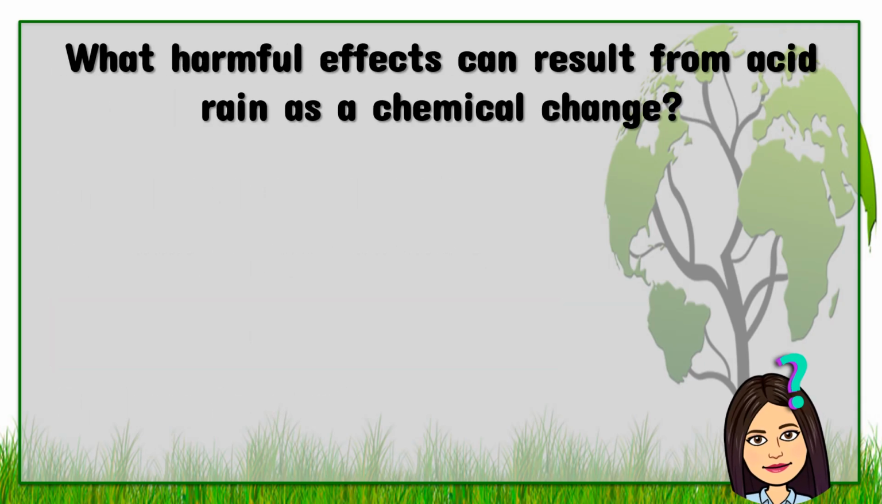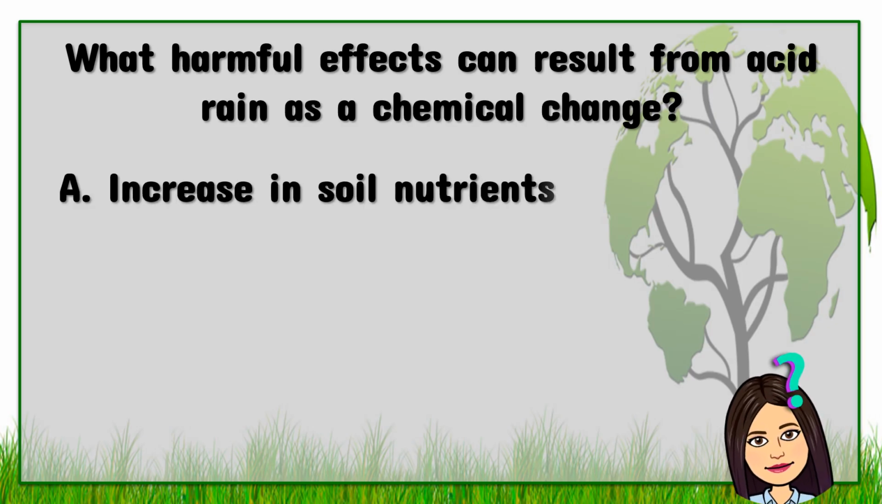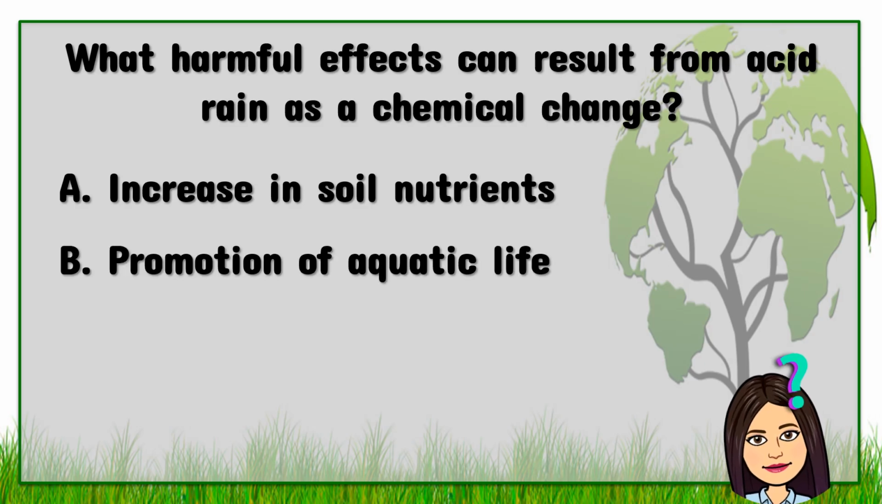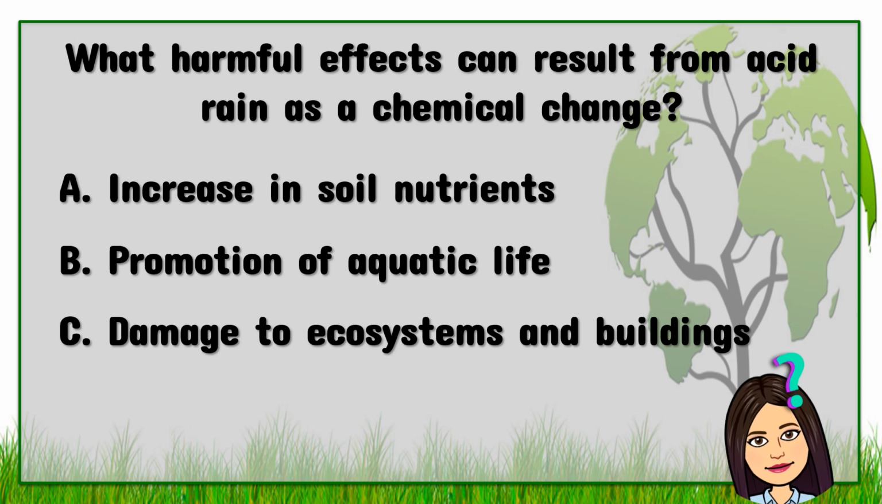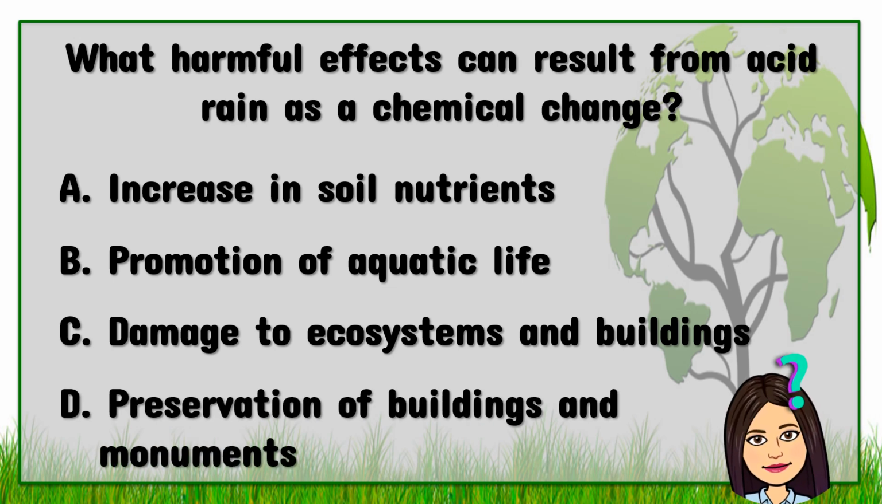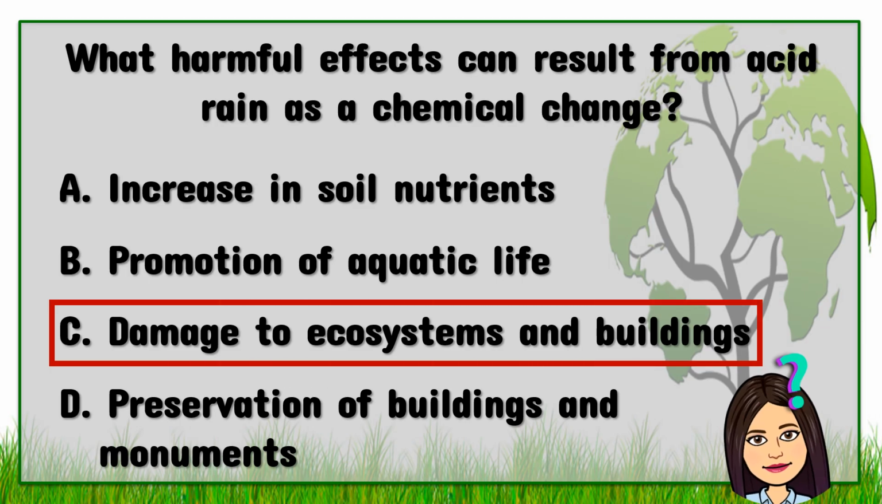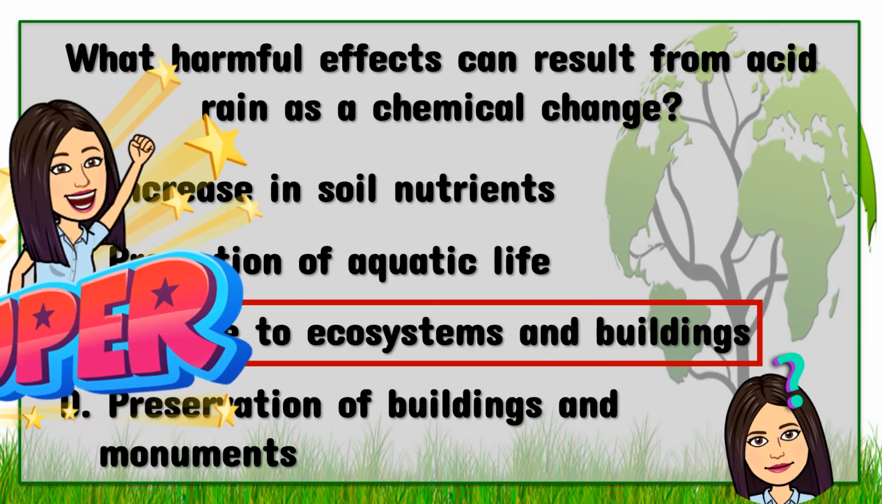What harmful effects can result from acid rain as a chemical change? A. Increase in soil nutrients. B. Promotion of aquatic life. C. Damage to ecosystems and buildings. D. Preservation of buildings and monuments. And the answer is C. Damage to ecosystems and buildings.